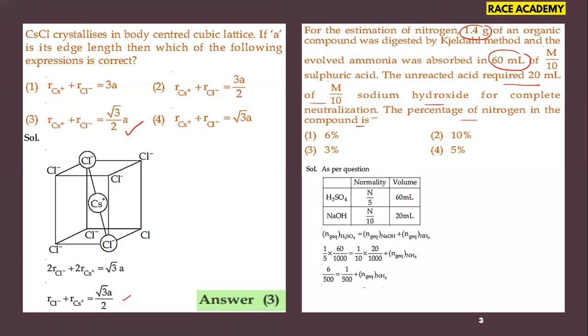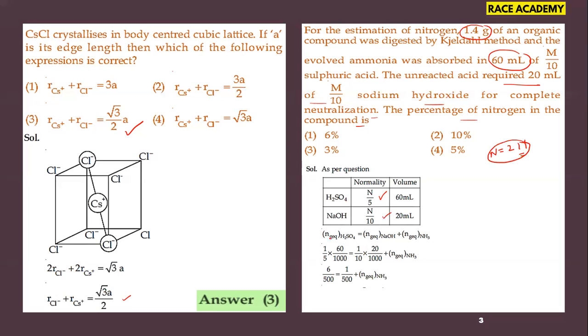If you observe the question, the sulfuric acid molarity given is M by 10, which can be written as N by 5 as the normality, as the normality of sulfuric acid is equal to 2 into molarity. So the normality of sulfuric acid is N by 5. Sodium hydroxide is N by 10, because normality and molarity are both the same. But the reason is normality equals 2 into molarity for sulfuric acid. So this is the reason they have given N by 5.